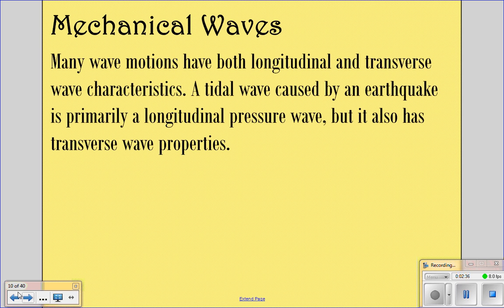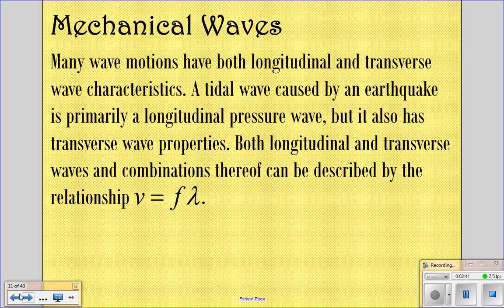So it is both a longitudinal and a transverse wave. Both longitudinal and transverse waves and combinations of those can be described by this relationship, v = fλ. We've talked about v, velocity, f is our frequency, and then lambda is our wavelength.